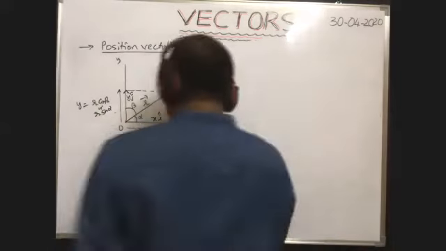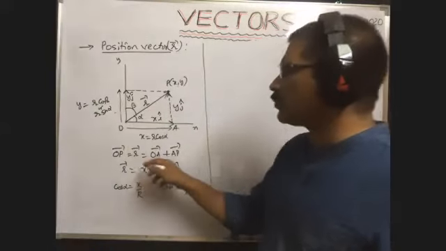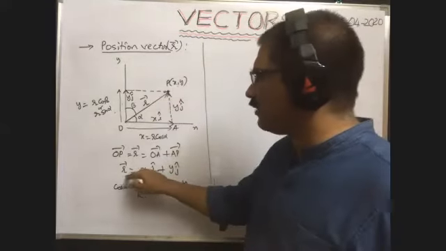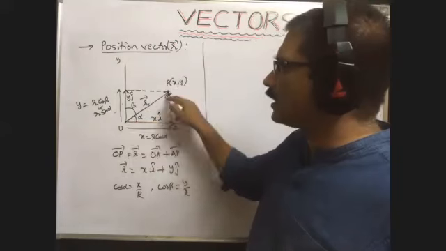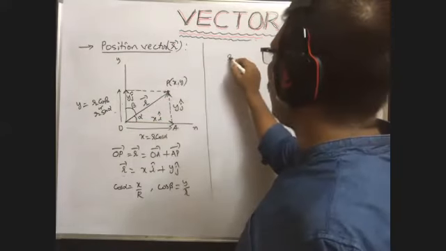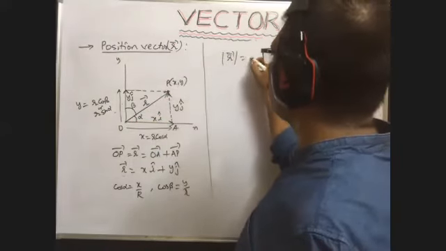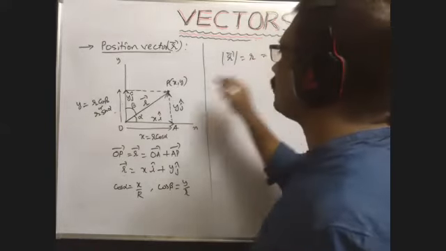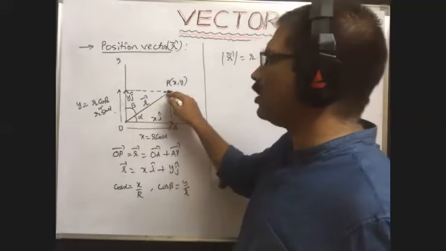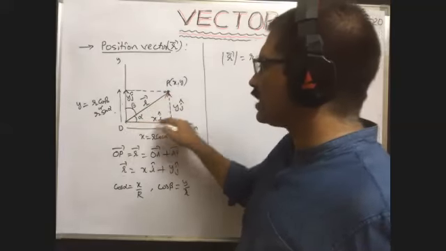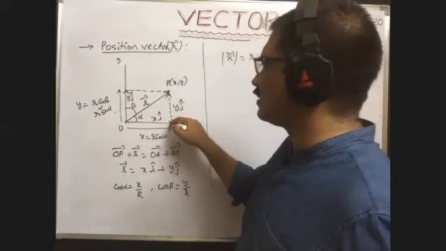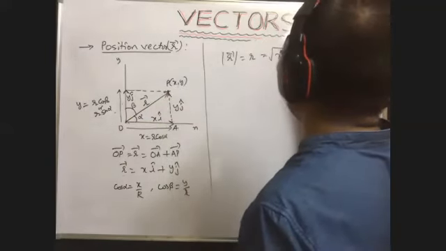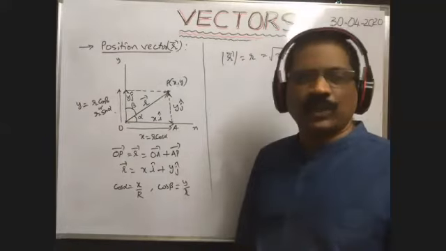Okay. Last one. What is the magnitude of this vector? If one vector is given like this, then what is its magnitude, meaning the modulus of r bar? The modulus of r bar is called the magnitude of the given vector r bar. That is represented with r, which is equal to, according to the Pythagoras principle, this length square plus this length square. This is x, this is y. That's why it is the square root of x square plus y square, no?